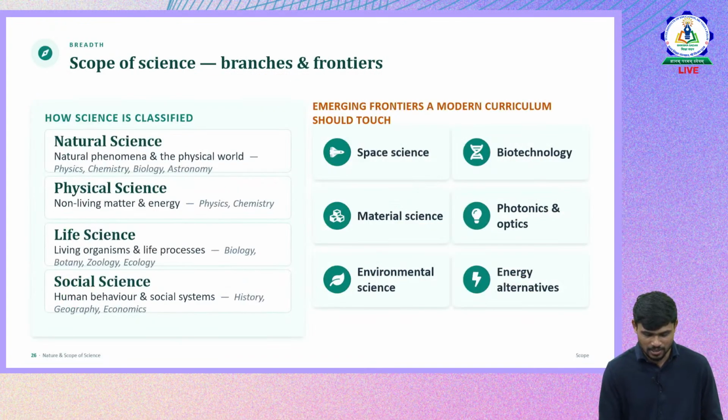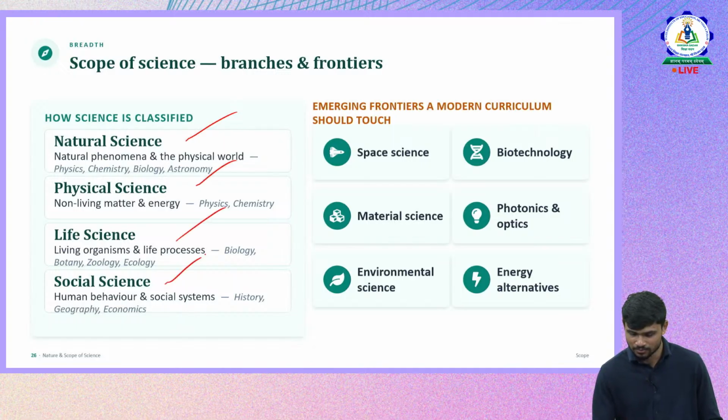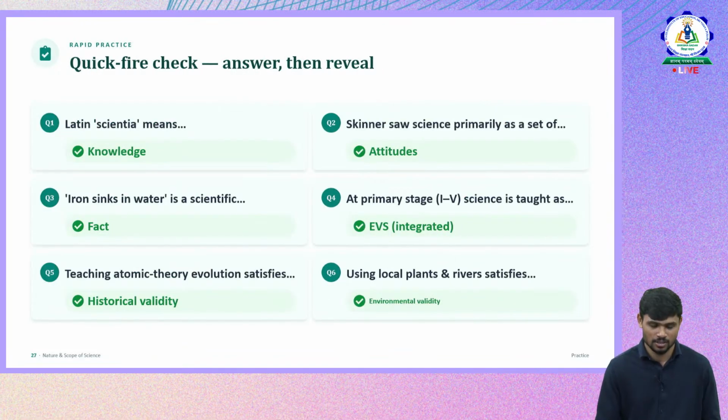Then scope of science. So we have natural science, physical science, life science, and social science. You already know that. And the modern curriculum should have the developments through science, the space science, biotechnology and all. Then quick fire check. So we'll quickly revise what we did in today's session.